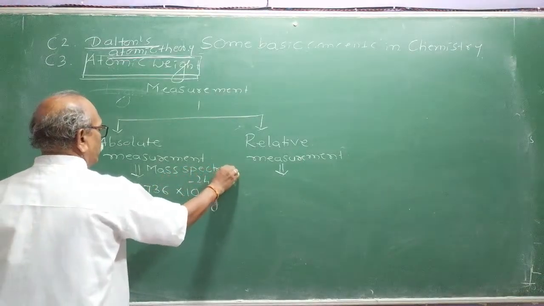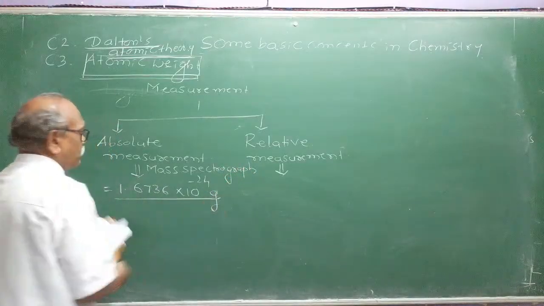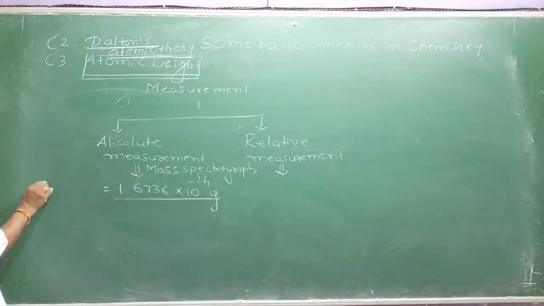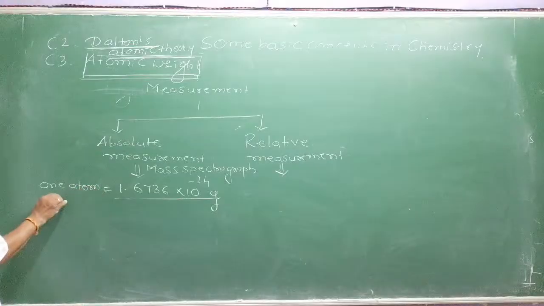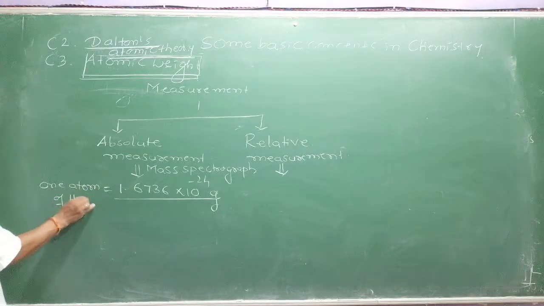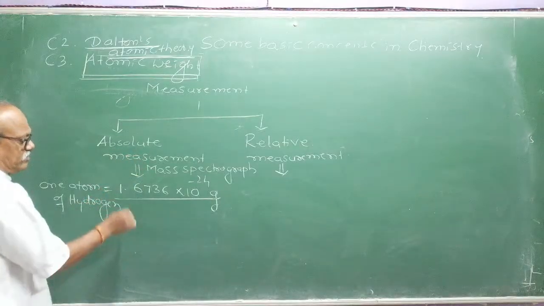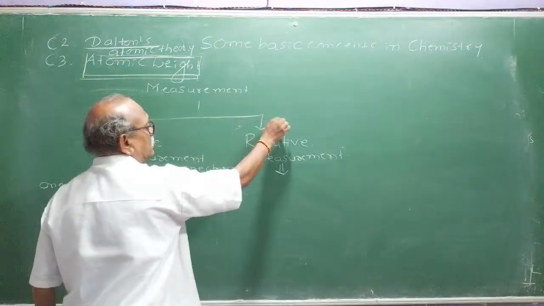Nowadays we can measure the absolute mass of one atom of hydrogen. This is the actual mass. So there were no techniques at the time of Dalton.